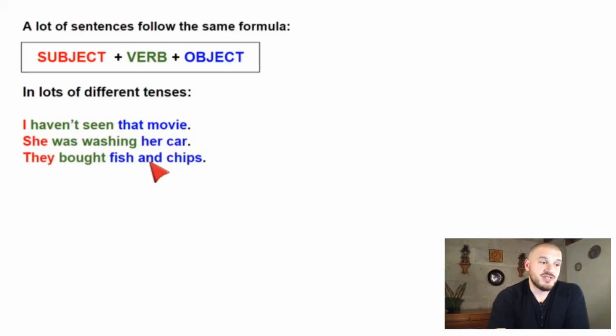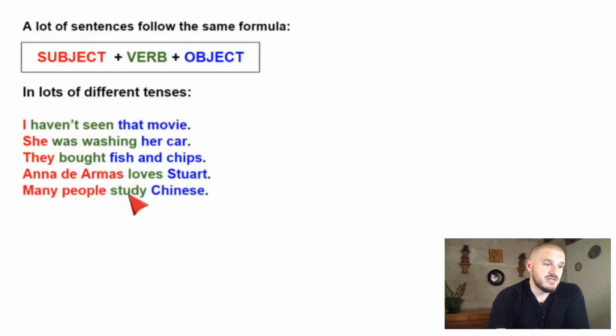Fish and chips is a British food. Subject, verb, object. Ana de Armas loves Stuart. That's an imaginary situation. Subject, verb, object. That's present tense. Many people study Chinese. Subject, verb, object, right? Lee Harvey Oswald killed JFK in 1963.